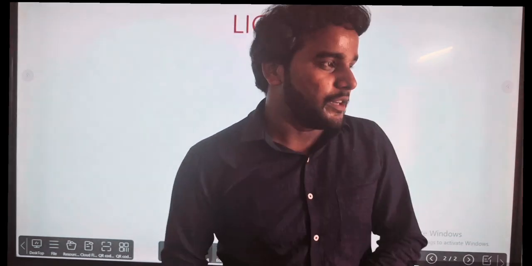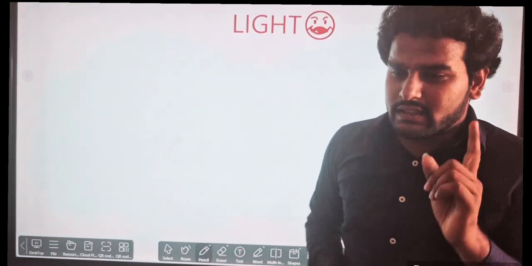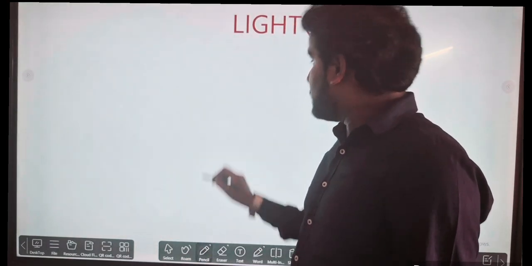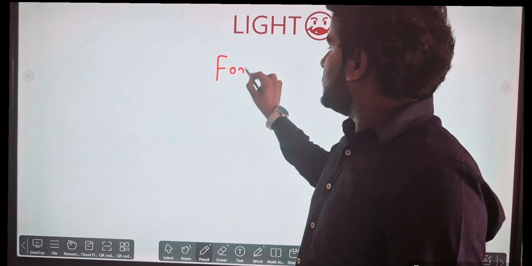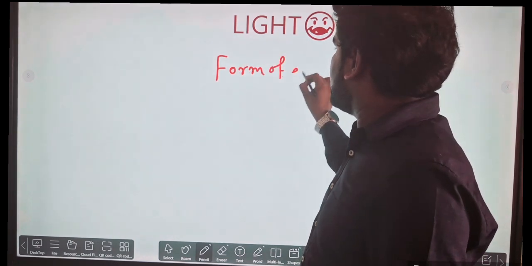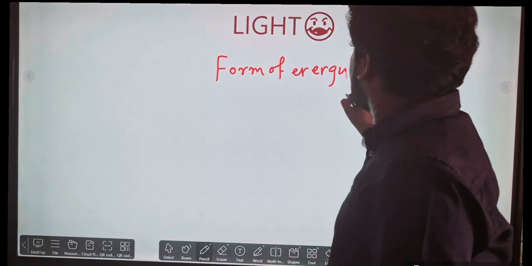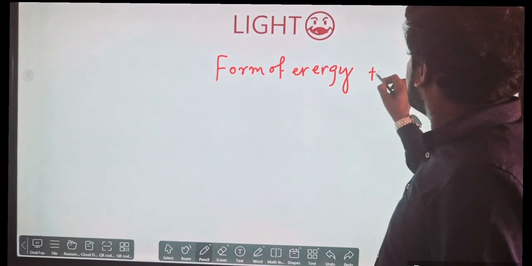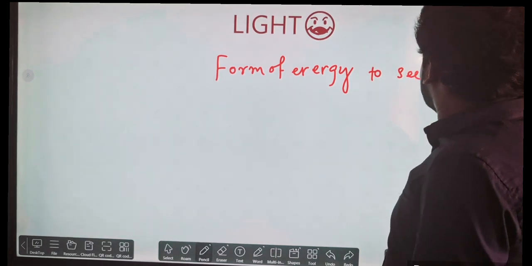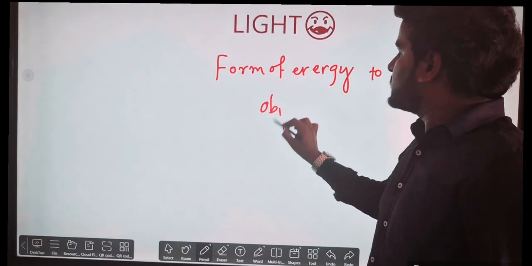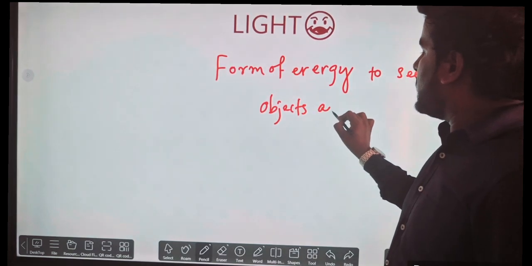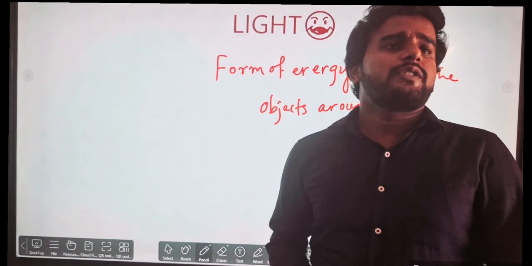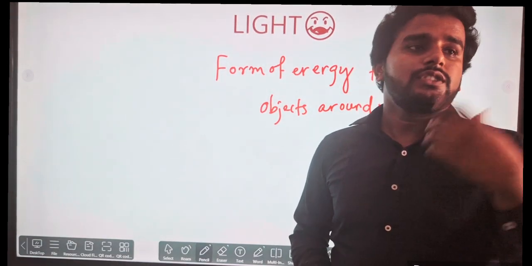Let it be done. So light, this is a form of energy. First thing is, it is a form of energy. Different types of energy are there. The light is a form of energy only. This energy is needed for us to see the objects around us. The things, the objects that are present around us, to see those things.